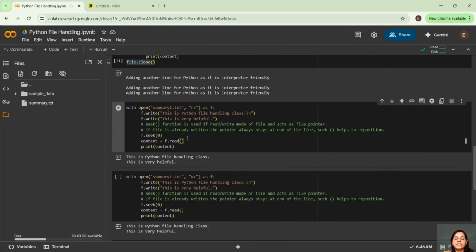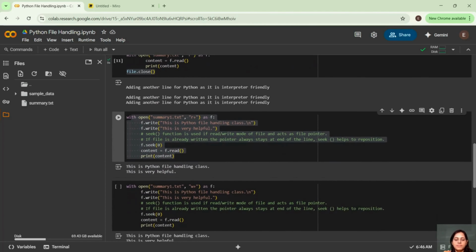Now let us see these three modes: R plus, W plus, and A plus. Again, guys, one more example I have taken. Here I opened a file in read and write mode. R plus means read and write mode. You are writing some content here. Then I am reading the content and printing it. Let me run this.